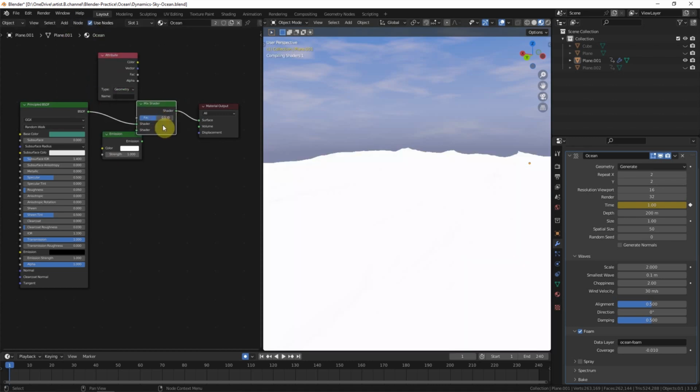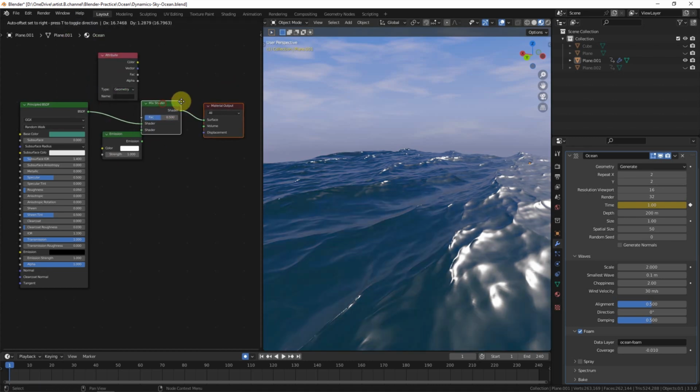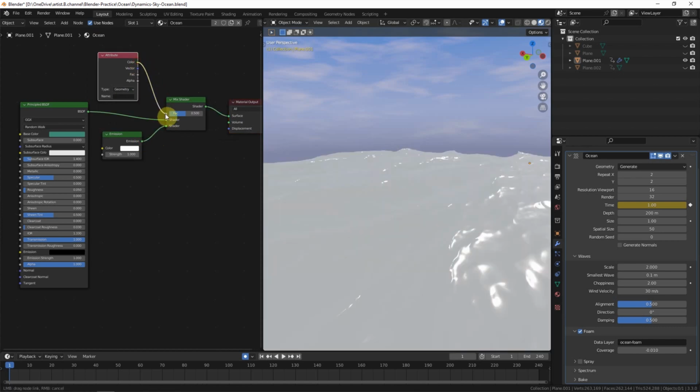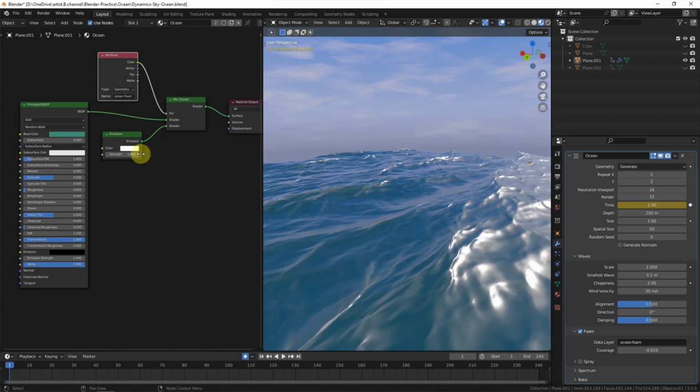You can add them, and copy this name to attribute name. So we can find that the shape of the wave is looking better.